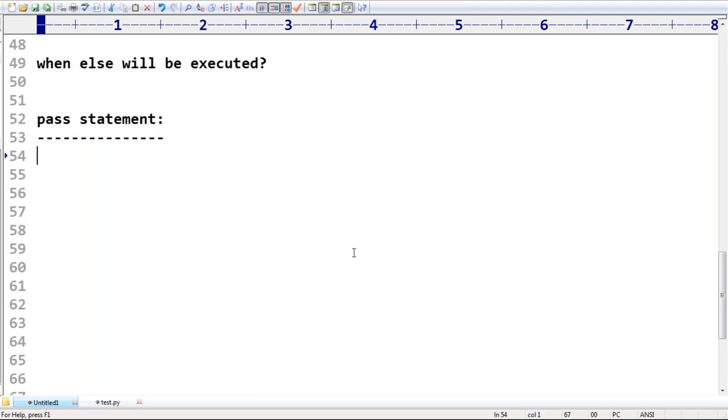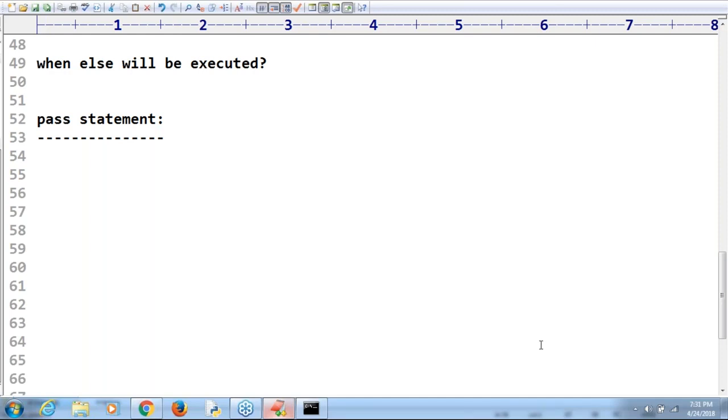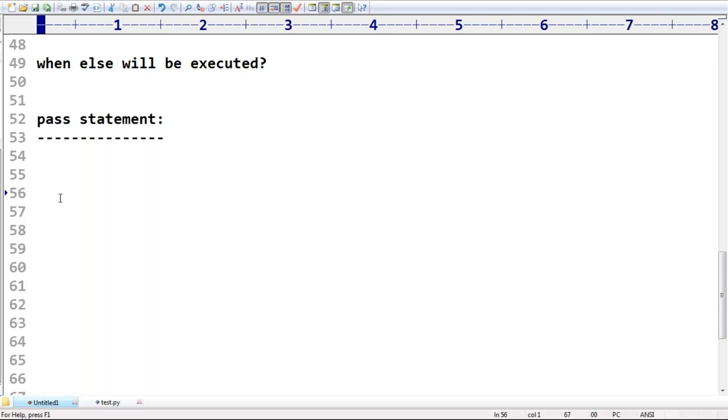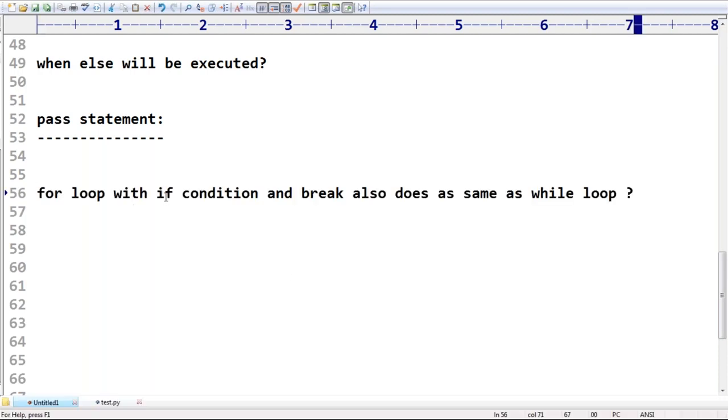Yes, one minute. There is a small doubt from one of the students. I don't know who asked this one. What is the doubt? For loop with an if condition and a break also does the same as a while loop. What does it mean? Who asked this doubt?